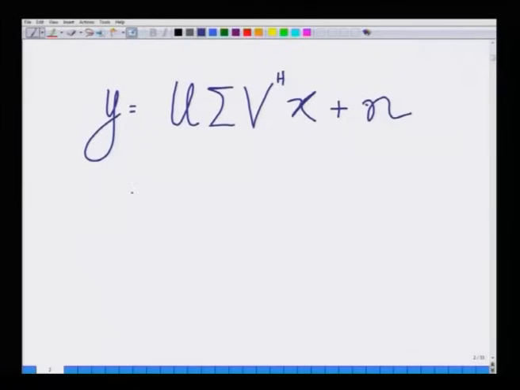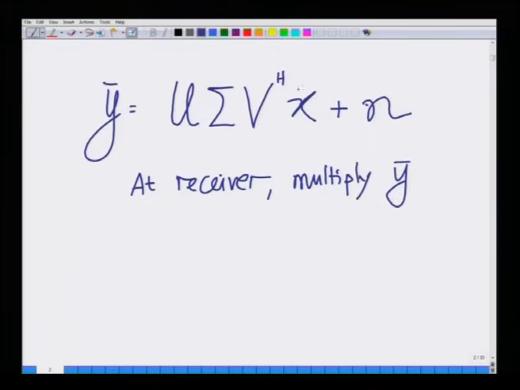So, at the receiver, multiply y bar, the vector, in fact these are vectors, with U Hermitian, the matrix U Hermitian.